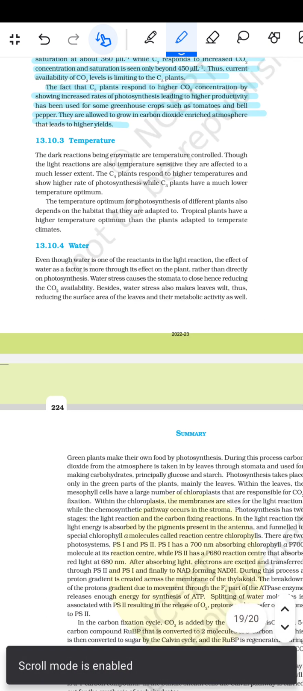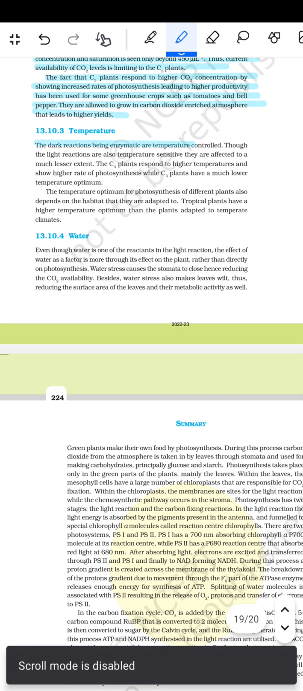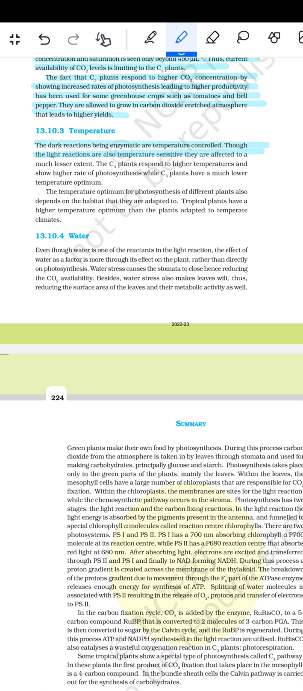Then comes temperature. The dark reactions, being enzymatic, are temperature controlled. Though the light reactions are also temperature sensitive, they are affected to a much lesser extent. C4 plants respond to higher temperature with a higher rate of photosynthesis, while C3 plants have a much lower temperature optimum. The temperature optimum for photosynthesis of different plants also depends on the habitat that they are adapted to. Tropical plants have a higher temperature optimum than plants adapted to temperate climates.